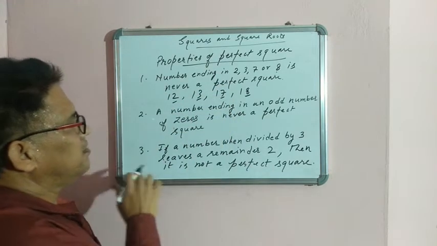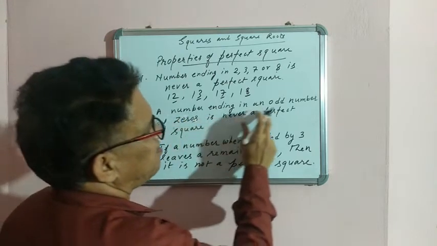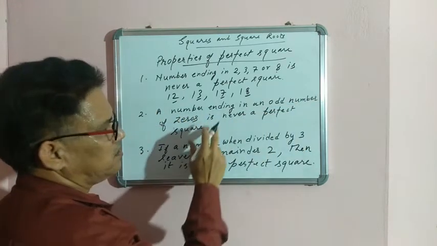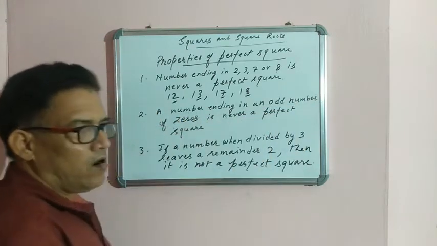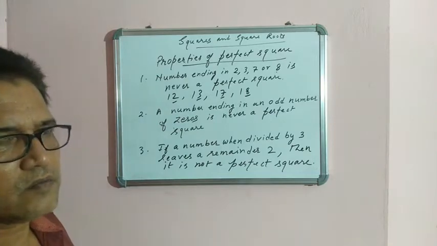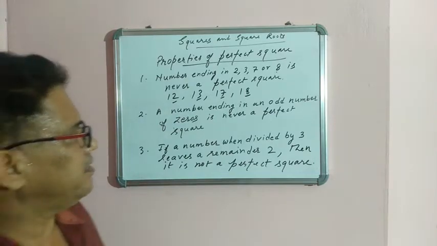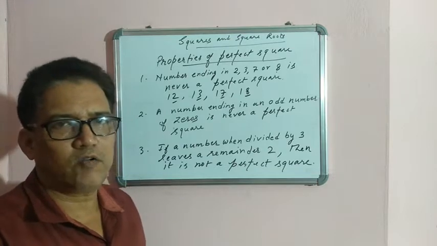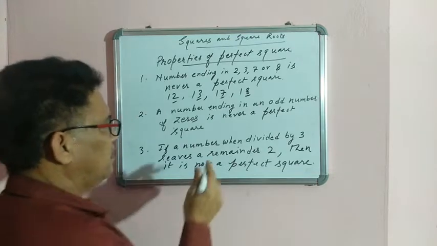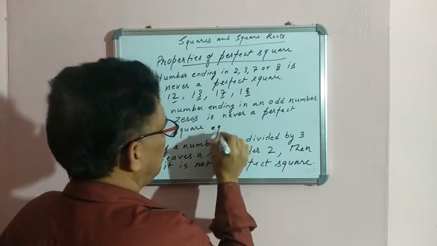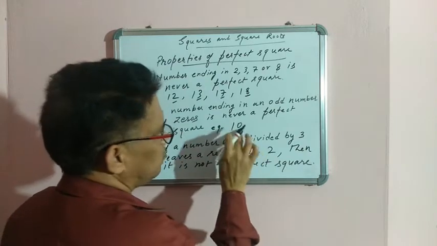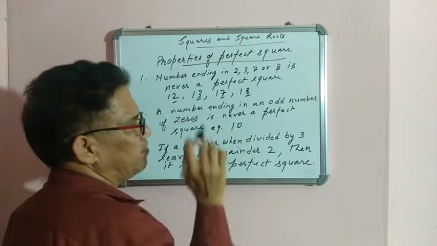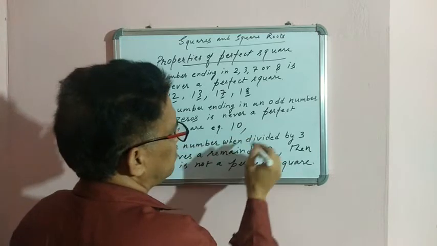Now the second property. A number ending in an odd number of zeros is never a perfect square. Odd number of zeros means 1, 3, 5 zeros, a number containing 1 zero, 3 zeros, 5 zeros, like that. So for example, 10, one zero is there. You know this is not a perfect square. So odd number of zeros.